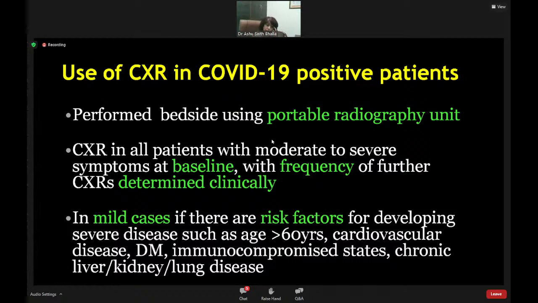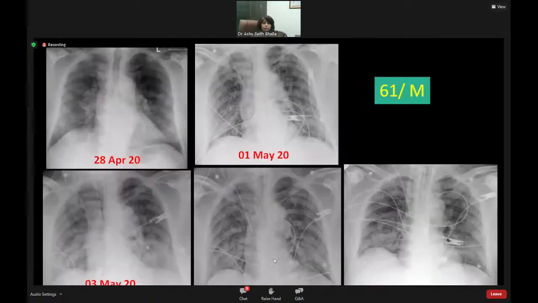Now we come to patients who have already proven to have COVID-19 pneumonia and are admitted in the hospital, or are in home care. What will we do? See, if they have moderate to severe symptoms at the baseline, we would do a chest radiograph at the outset, and the further frequency depending on how the clinical situation progresses. But in mild cases, doing any imaging is not indicated. Only if patients have other risk factors for developing severe disease, and on clinical monitoring you feel that you need to do a chest radiograph, you can do one at the outset. But in routine mild cases, there is no need for doing a chest radiograph.